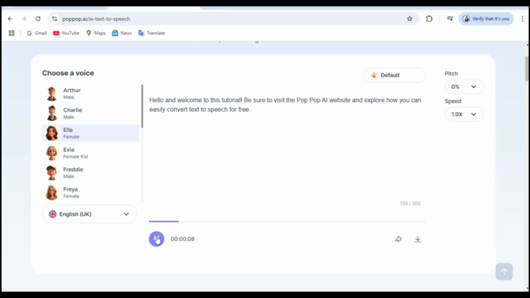Hello and welcome to this tutorial. Be sure to visit the Pop AI website and explore how you can easily convert text to speech for free.